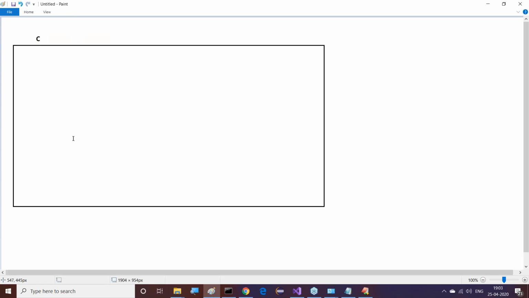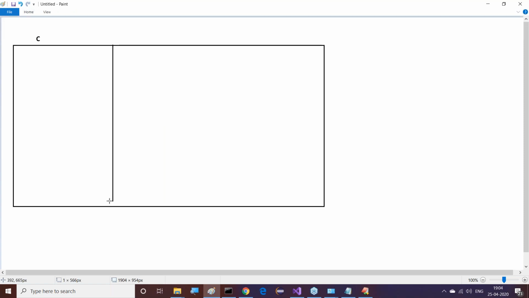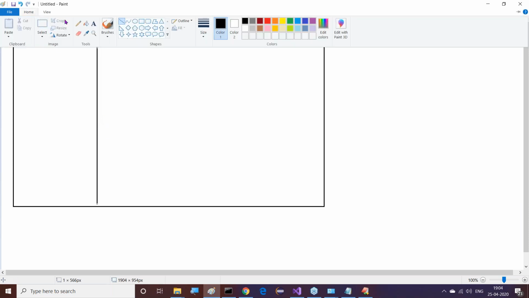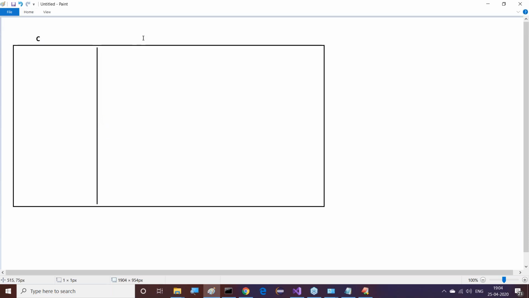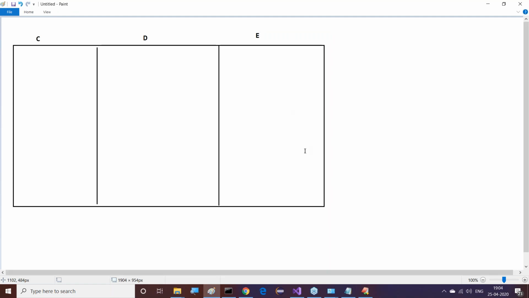This is the C drive, and this is the D drive. In general, sorry, this is the E drive.